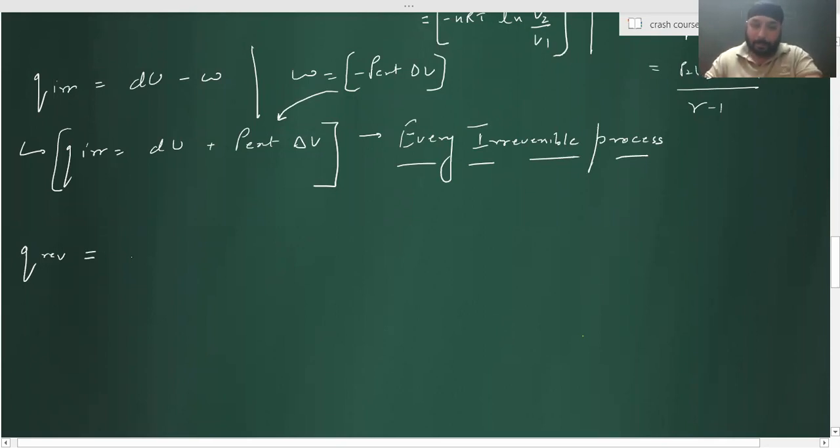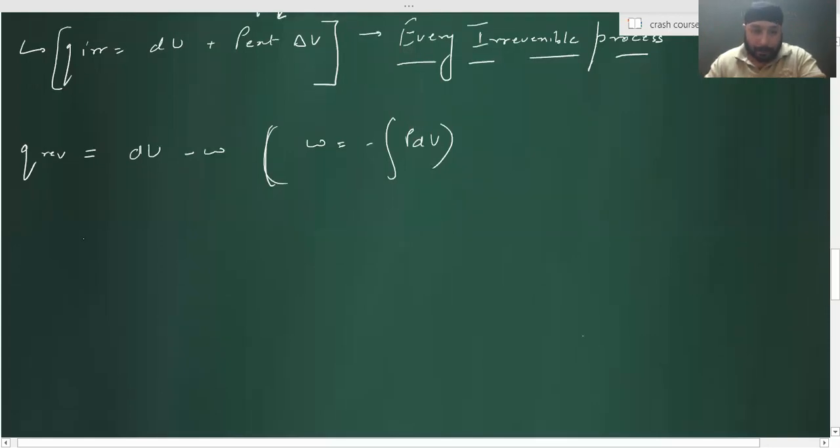What is Q reversible? Now it depends on various processes. For Q reversible, it is dU minus W, and W is equal to minus of PdV, right? Now understand one thing.